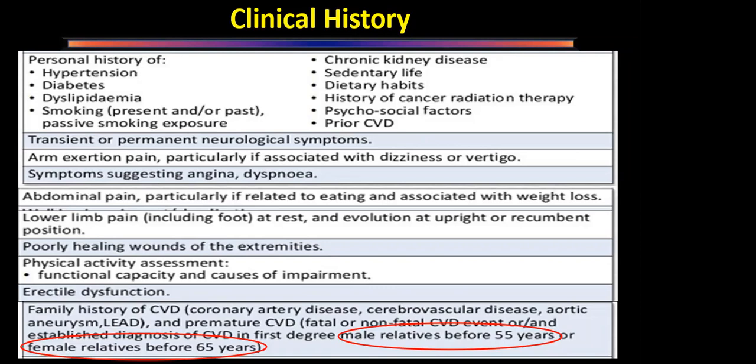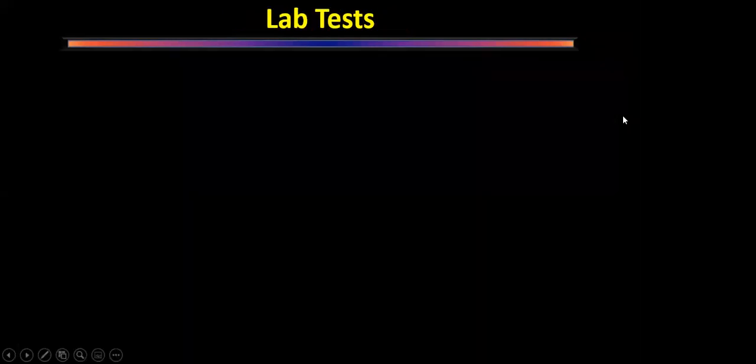Then one important thing here is when we have a family history of a first degree relative having a premature death due to cerebrovascular disease: for males the age is 55 years, and for females the age is 65 years. So any family member with fatal cerebrovascular disease or cardiovascular disease before the age of 55 in males and 65 in females is a significant history, which will tell us that there are chances that this patient might have significant disease in carotids as well as coronaries.